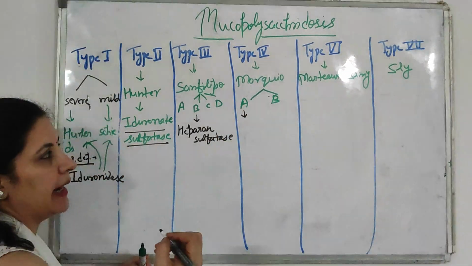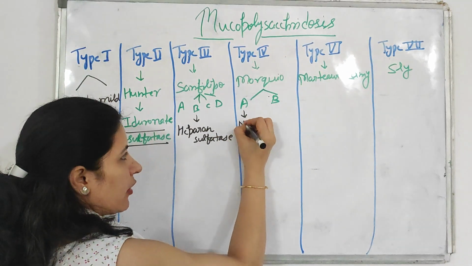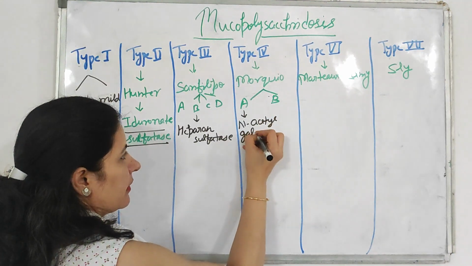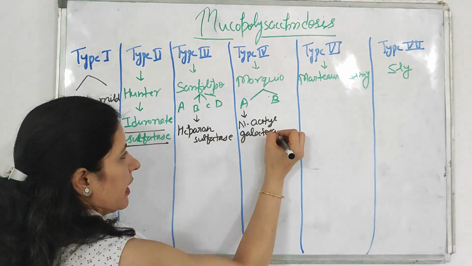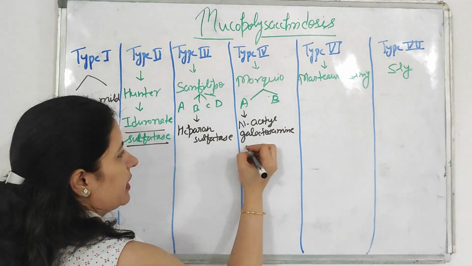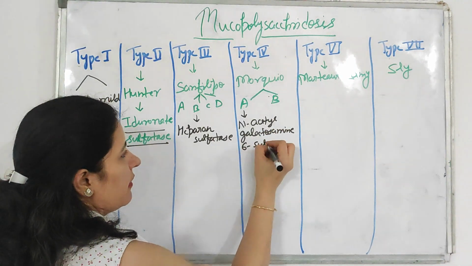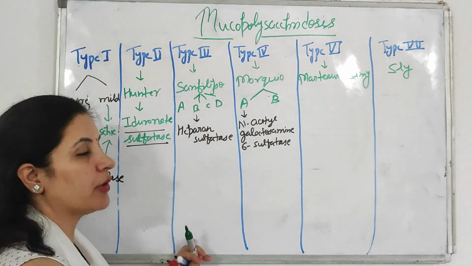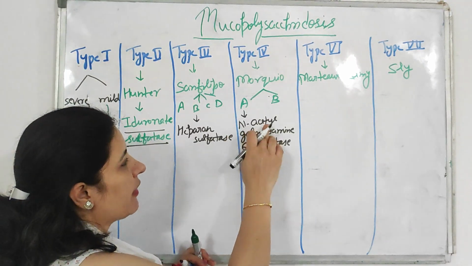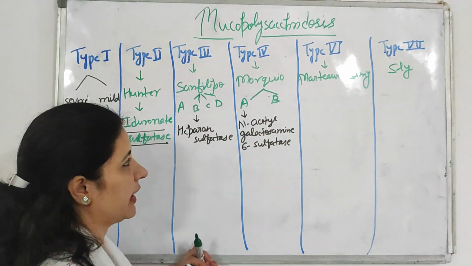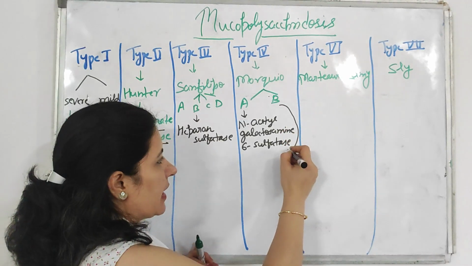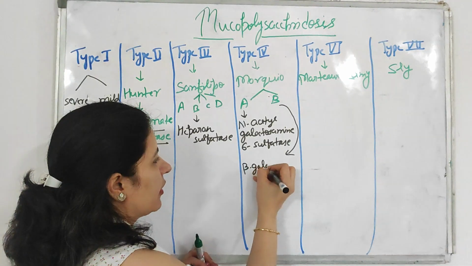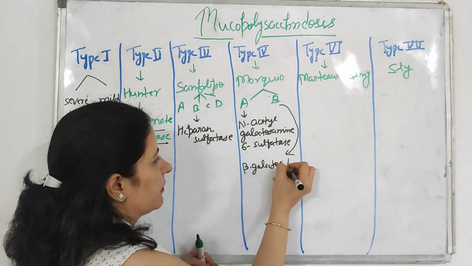Now comes the Morquio. In Morquio type A, the enzyme which is deficient is N-acetyl galactosamine 6-sulfatase, while in Morquio type B, the enzyme which is deficient is beta galactosidase.